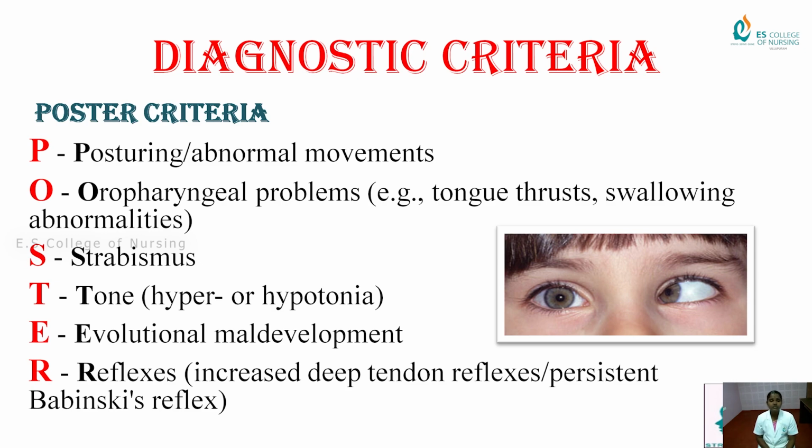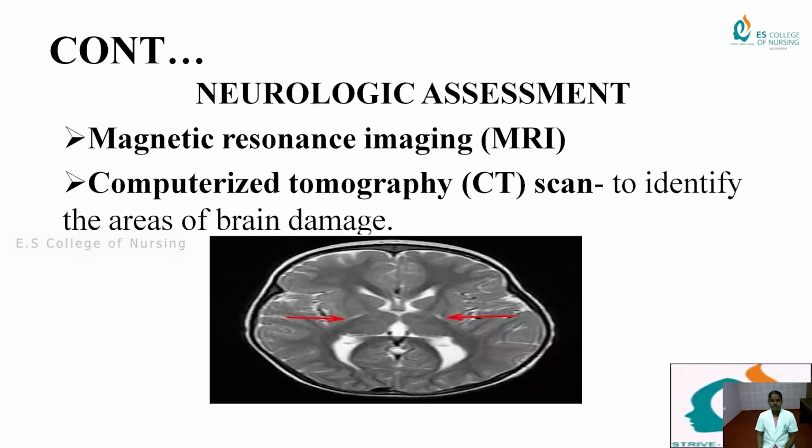E means evaluation of maldevelopment, where a maldevelopmental problem may develop, and R means reflexes, increased deep tendon reflexes and persistent Babinski reflexes. So by the posture criteria: P means posturing, abnormal movement, O means oropharyngeal problems, S means strabismus, T means tone, E means evaluation of maldevelopment, and R means reflexes.